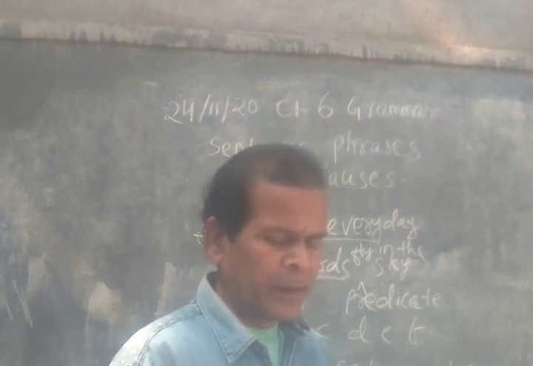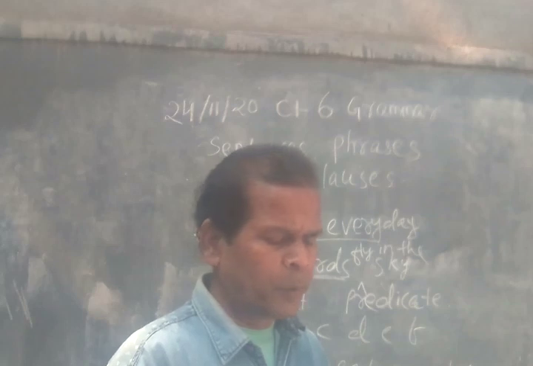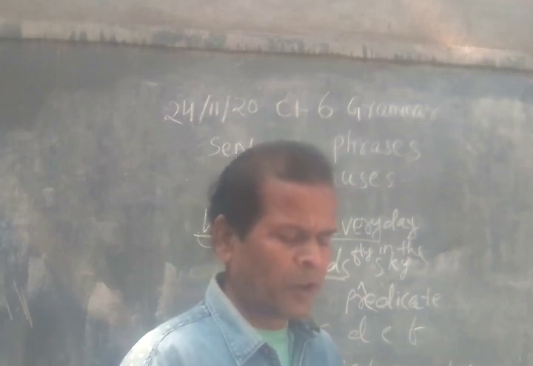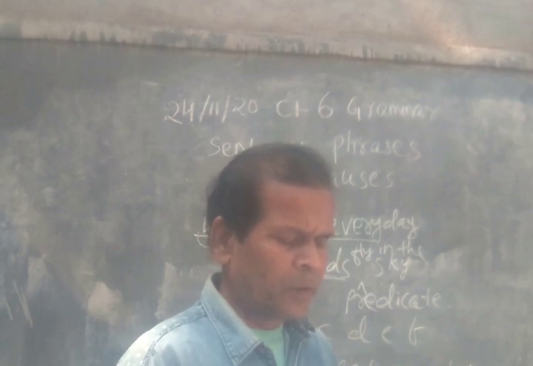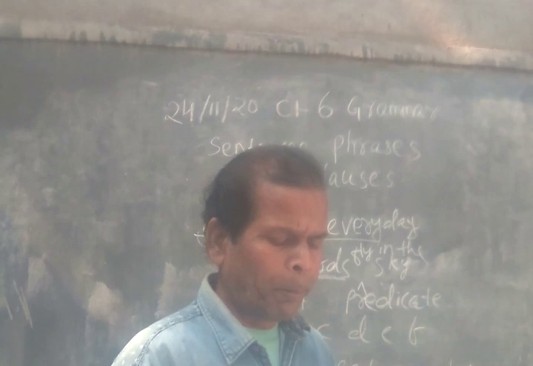It has no subject and no predicate. For example, three brave soldiers, birds flying in the sky, to run in the field, playing in the garden, a grown-up boy. So these are called the phrases. They have no finite verbs.